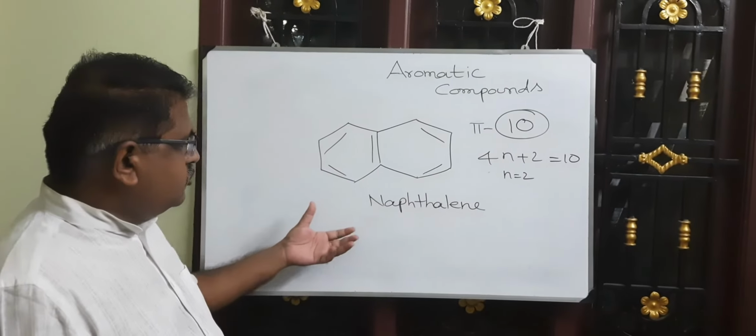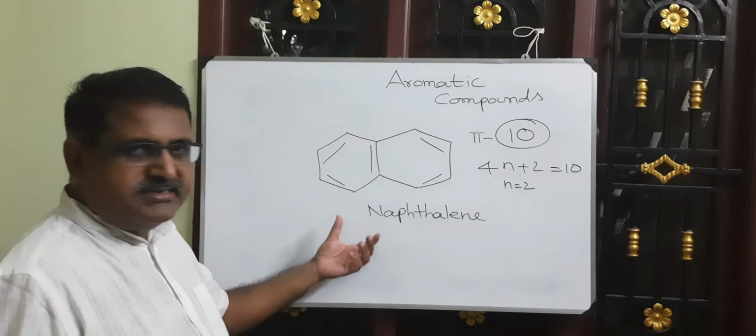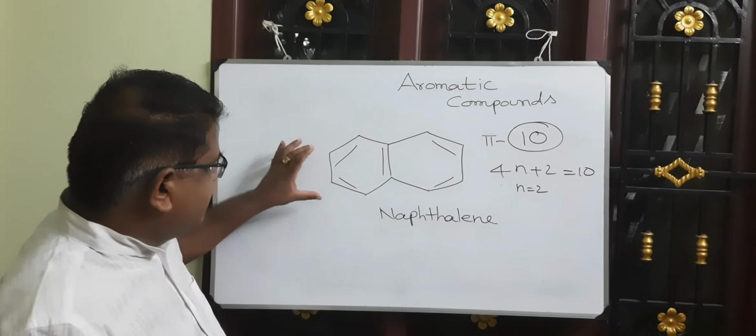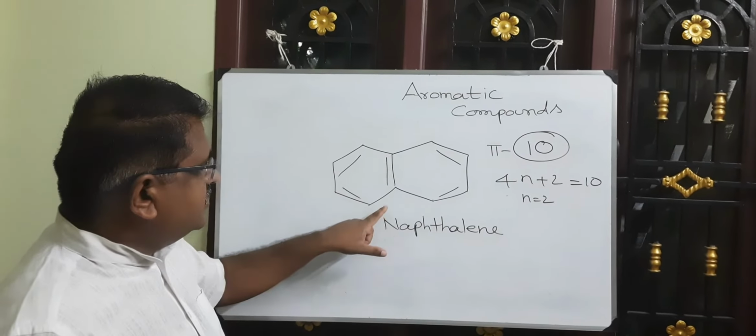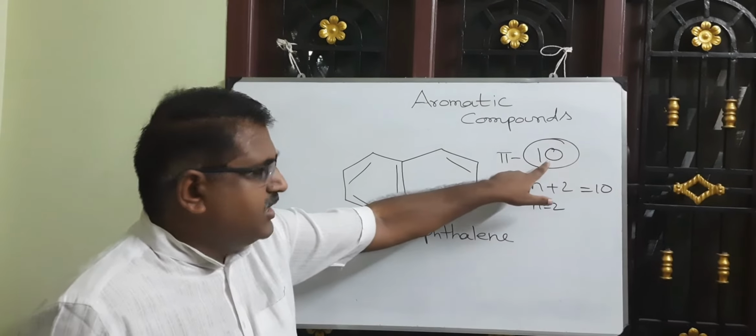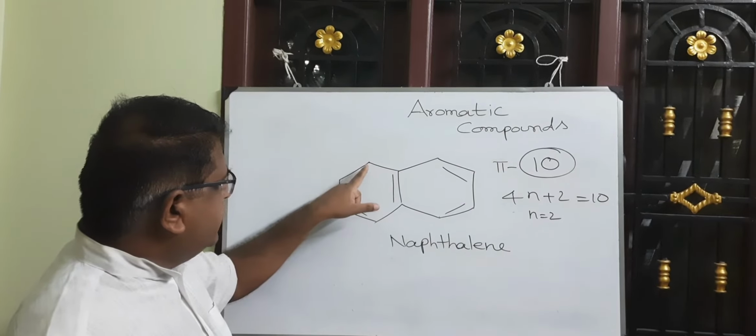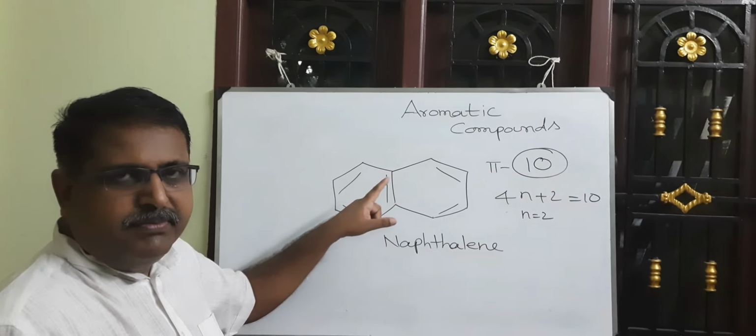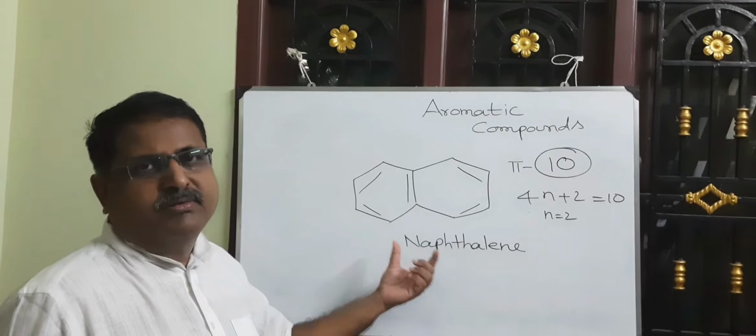Now let us discuss naphthalene. Is naphthalene an aromatic compound? Yes, naphthalene is an aromatic compound because it is a cyclic compound and planar in nature. It has 5 double bonds, so the number of pi electrons is 10, fulfilling the Hückel rule, and each carbon atom in the ring has a p orbital parallel to one another. So naphthalene is an aromatic compound.